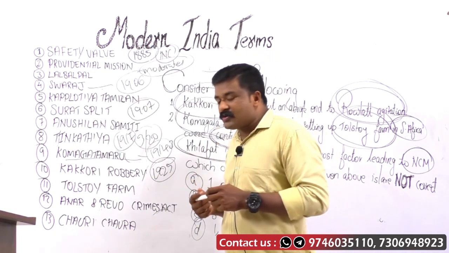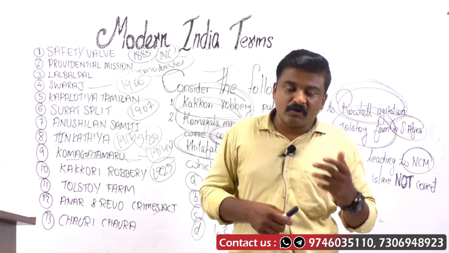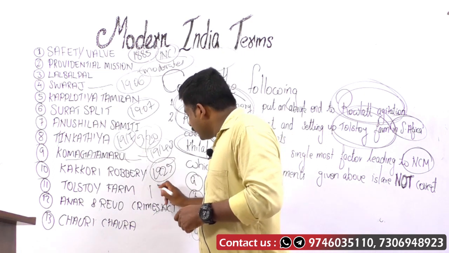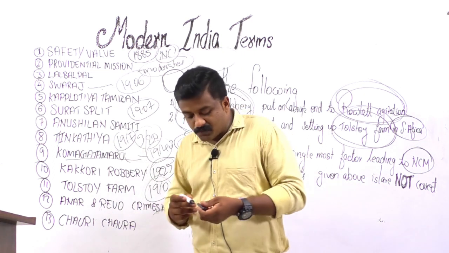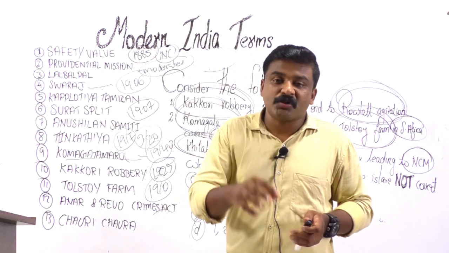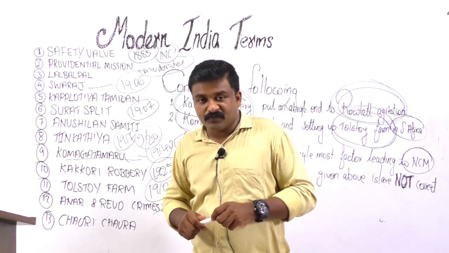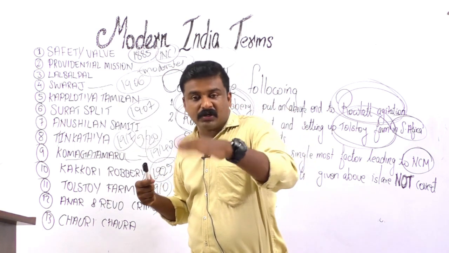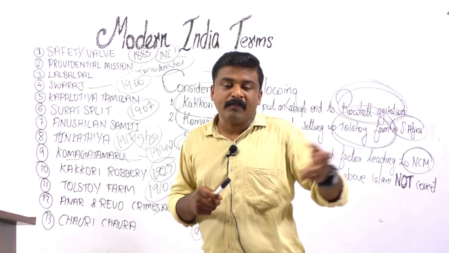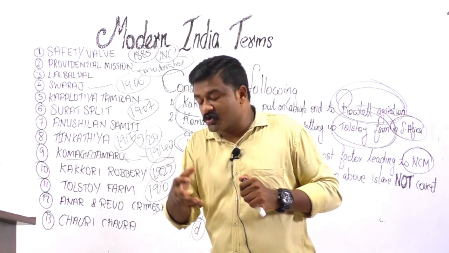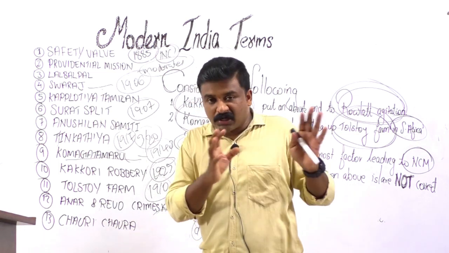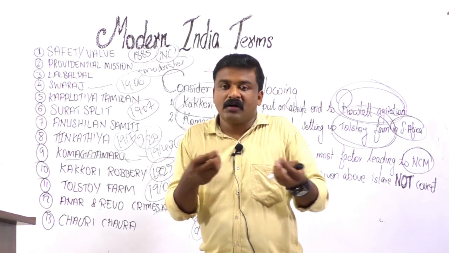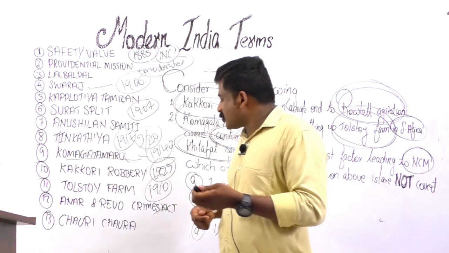Tolstoy Farm is a precursor of the Gandhian ashrams in India. It was set up by Gandhiji in 1910 in Johannesburg, South Africa, to provide shelter to the family members of Satyagrahis. Gandhiji was leading Satyagraha in South Africa, and Satyagrahis were arrested and put in jail. To sustain their family members, Gandhiji set up Tolstoy Farm, to shelter them and to provide them some sustainable earning jobs.